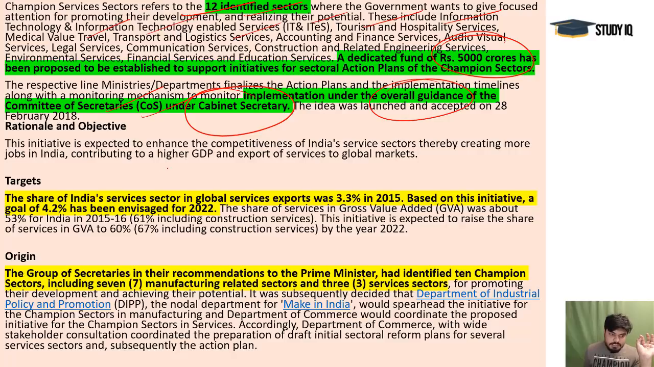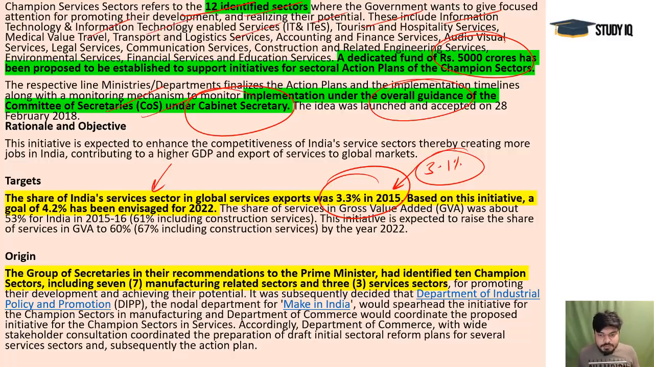And you see, for the services sector, right now we have an important share of 3.3%. Actually, this data was 2015's data. Right now it is 3.1% only. In the global services export, we are exporting 3.1%, and we have set a goal of 4.2% till 2022. So the goal is a smaller one, but for a single country, it's a sufficient one.